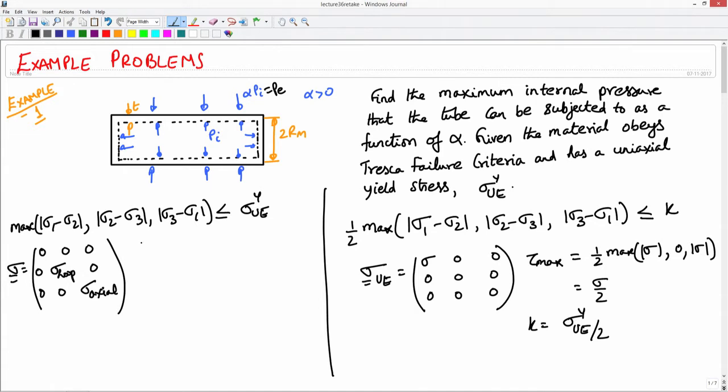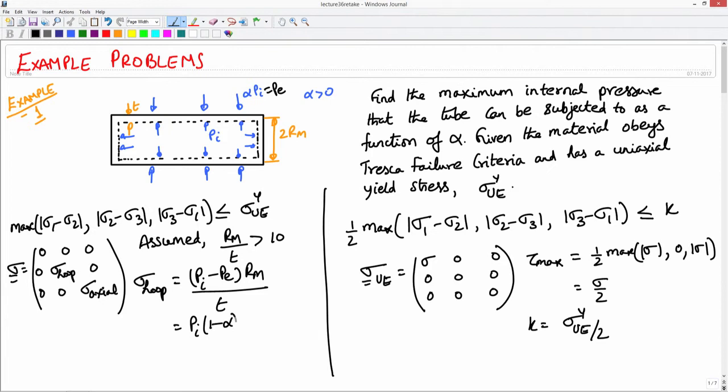Now, I have assumed r_m by t is greater than 10, so I can assume the pressure vessel to be a thin walled vessel, so that the hoop stress, as we saw in the previous lectures, is given by (P_i minus P_e) r_m by t, which in our case will be P_i (1 minus alpha) r_m by t.